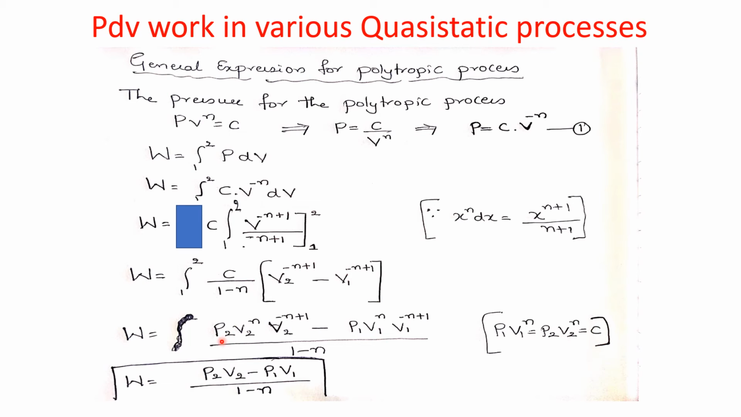C is nothing but P2 V2 to the power n into V2 to the power minus n plus 1, minus, substituting this C value here, P1 V1 to the power n into V1 to the power minus n plus 1. We can see here plus n minus n gets cancelled, and here also plus n minus n gets cancelled. So my equation remains P2 V2 minus P1 V1 divided by 1 minus n. This is my general expression for the work done during the polytropic process.